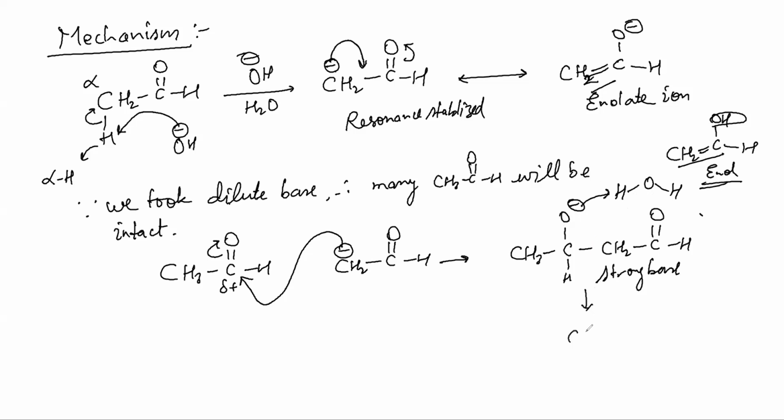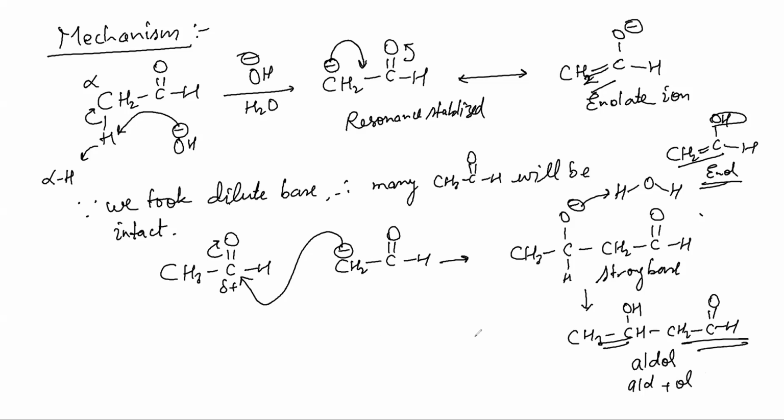So eventually you are going to get this CH3CH(OH)CH2CHO. We call this product aldol. Aldol means aldehyde plus alcohol. This is your aldehyde and this is your alcohol. That is why we call it aldol.